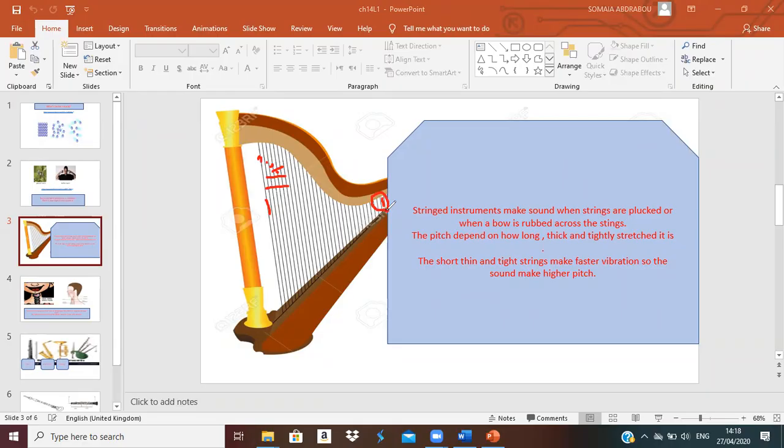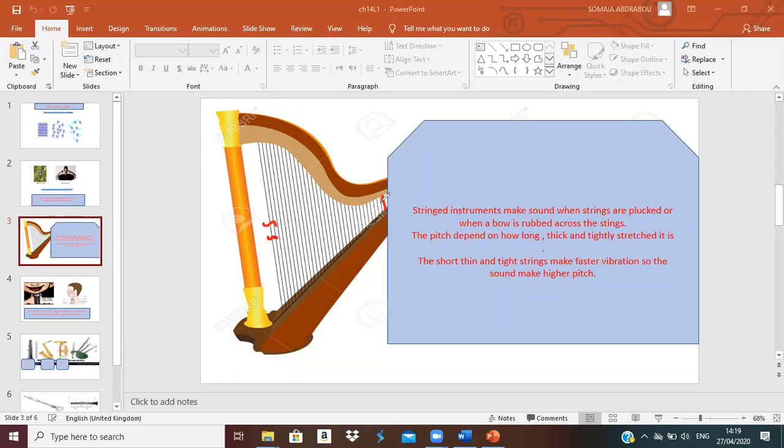Yes, Daleen? The long one? No, the short one. The short one will have high pitch. Why? Because it is tightened, and the vibration here will be very fast. Here it vibrates slowly, but in the back, the short one vibrates fast. And we said when the vibration is quick or fast, it should be high pitch. When it vibrates slowly, it makes low pitch.